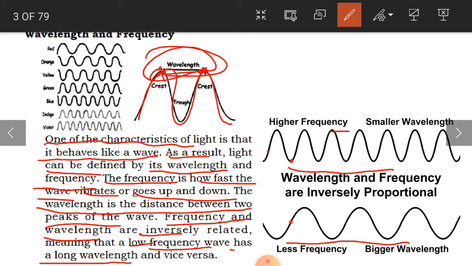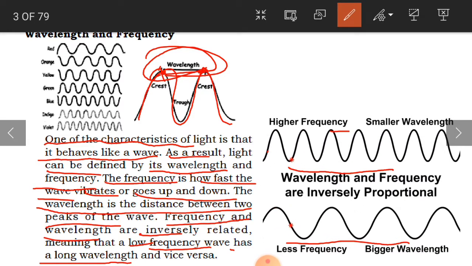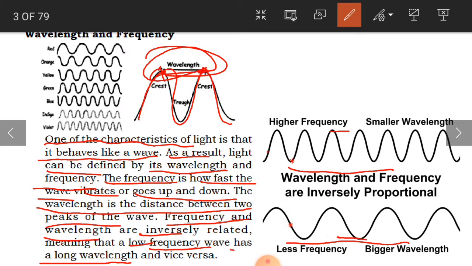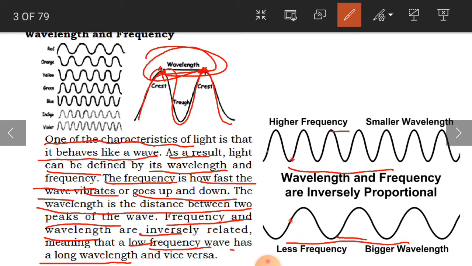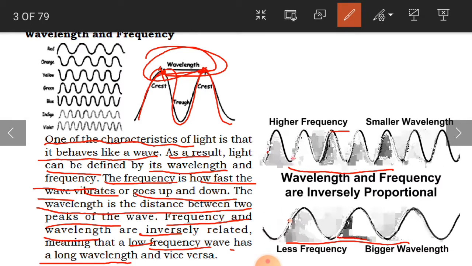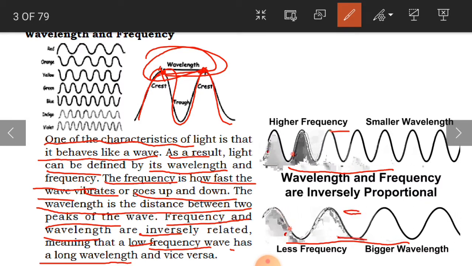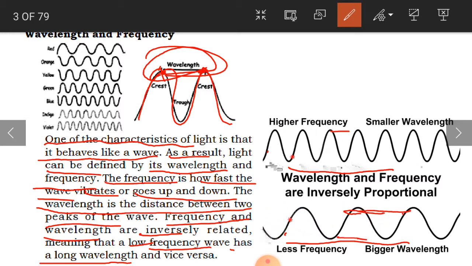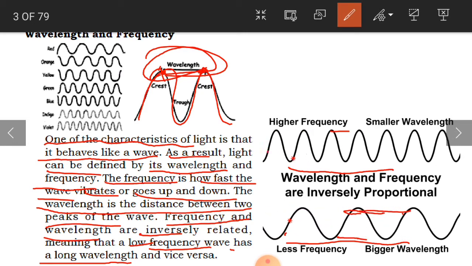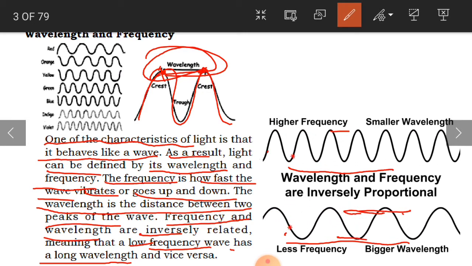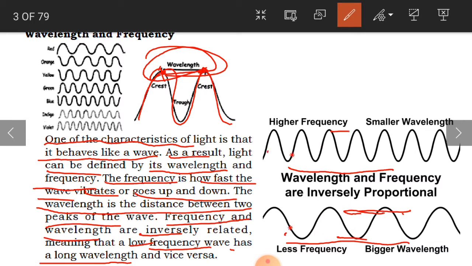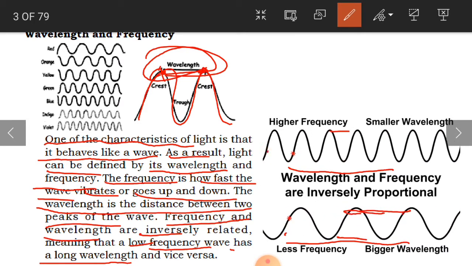Because this is high, here there is a short wavelength, whereas down here in this picture you have less frequency. See, the red color area is not as fast as the above. So this frequency is less, and that is why the wavelength is big. It has got a long wavelength. So frequency and wavelength travel in opposite directions, children. If one is high, the other will be low, and if one is low, the other will be high. Understood?